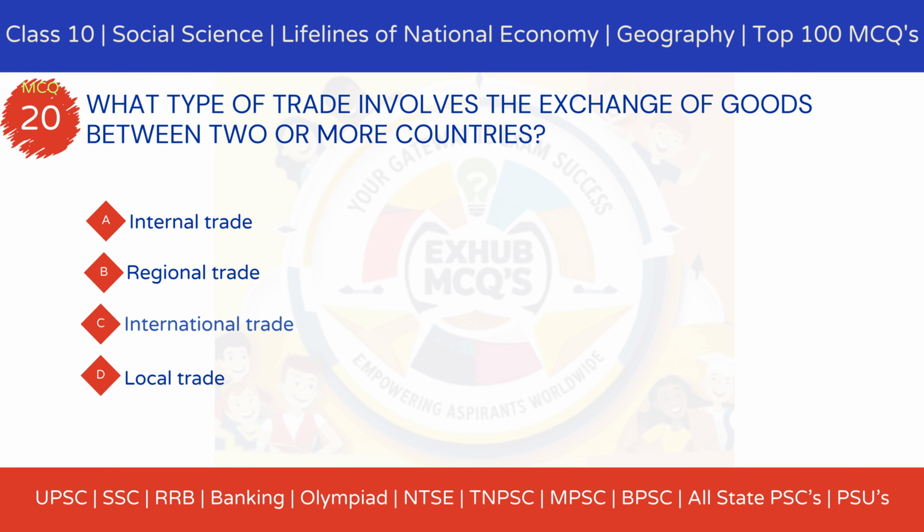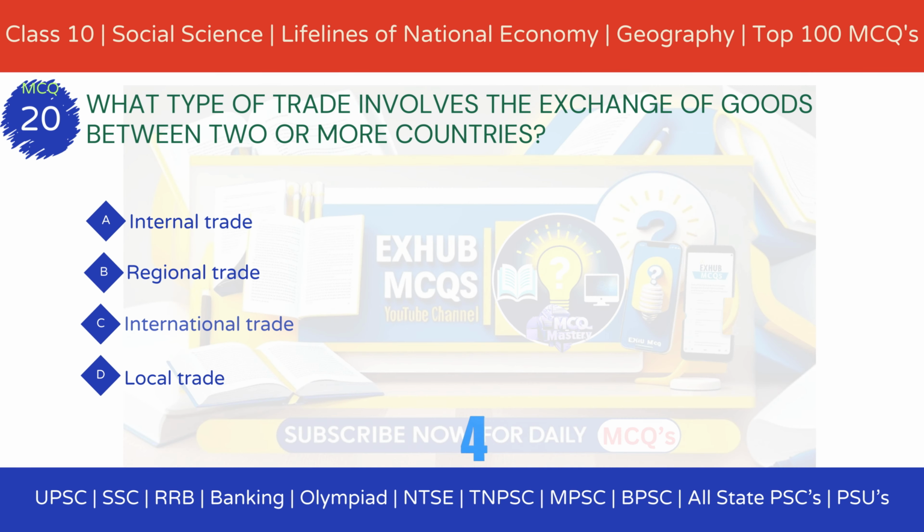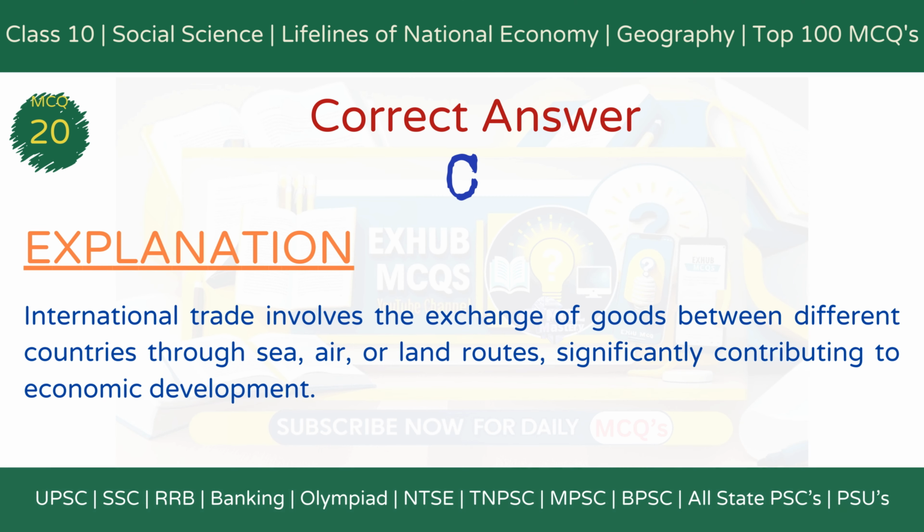MCQ 20. What type of trade involves the exchange of goods between two or more countries? Option A, internal trade. Option B, regional trade. Option C, international trade. Option D, local trade. The correct answer is option C, international trade. Explanation: international trade involves the exchange of goods between different countries through sea, air, or land routes, significantly contributing to economic development.